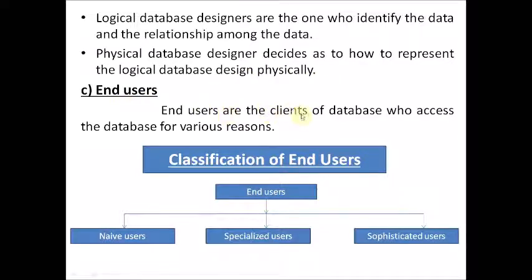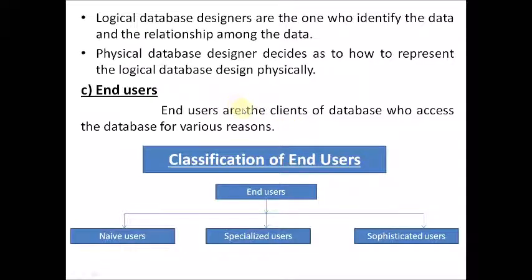And next one, end users. End users are the clients of a database who access the database for various reasons. We have so many reasons to access the data from the database. Those are called clients or end users.